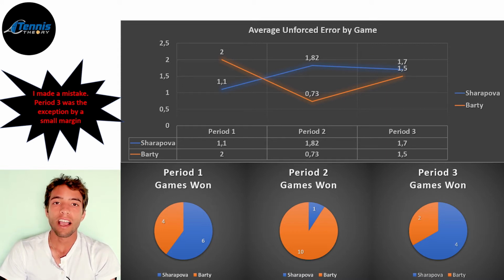Another important aspect to let you know is that in this match, Sharapova was broken 4 times, and in those 4 service games, she made a total of 7 double faults. That means that if we only consider those 4 games, Sharapova had an average of almost 2 double faults per game, which helped Barty grab those service breaks.